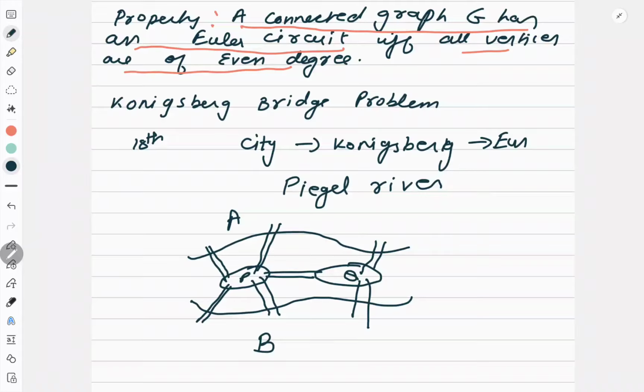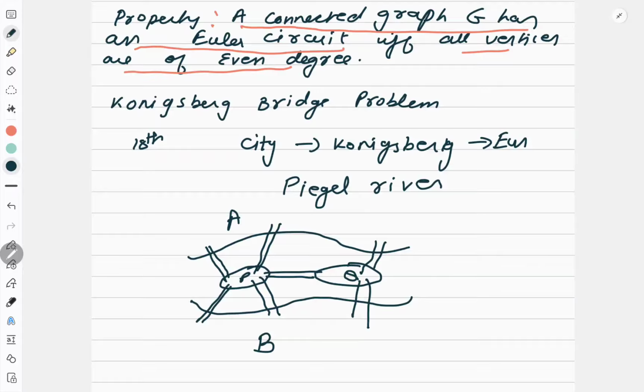Now there was a problem posed. What was the problem? You start with any land area, come back to the same land area, traveling all the bridges, but not repeating any bridge. So now go back and connect to the definitions I have told you.